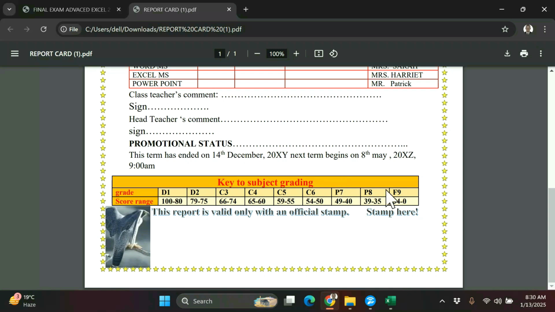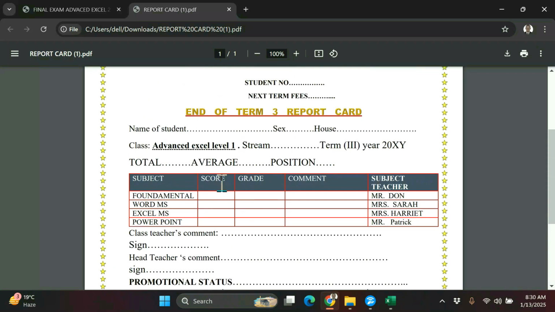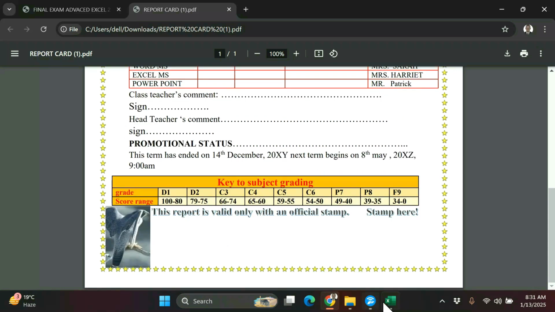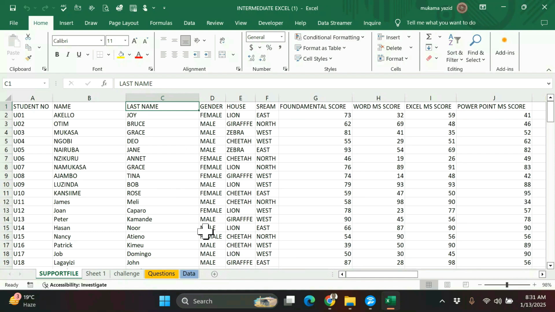We're going to use this grading scale to come up with the grading here, and even the comment, depending on the performance. So let us go to our Excel. The first thing is to use Concatenate to join these two names in one column. So you highlight the next column because you want to create a free column here.